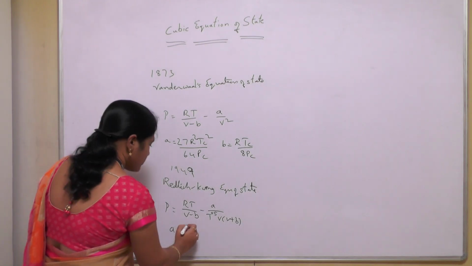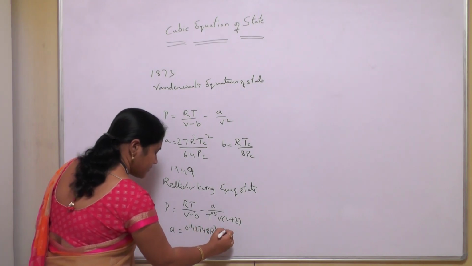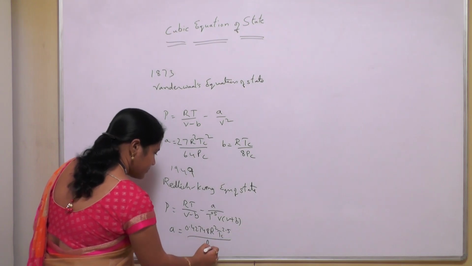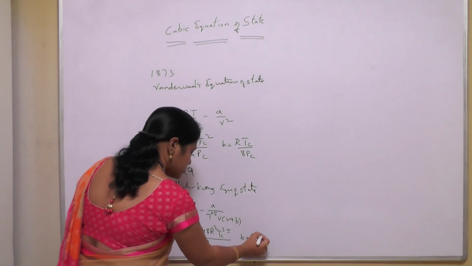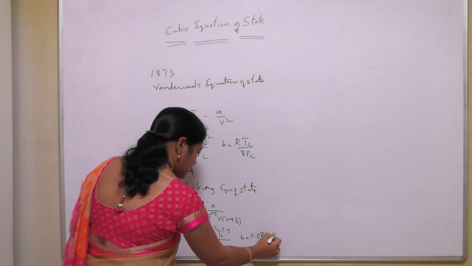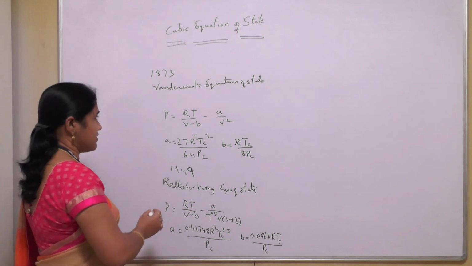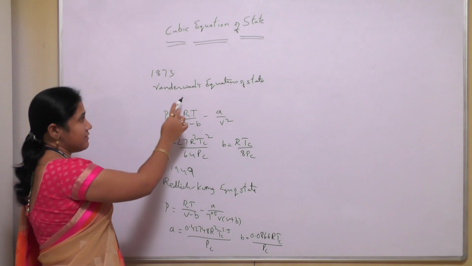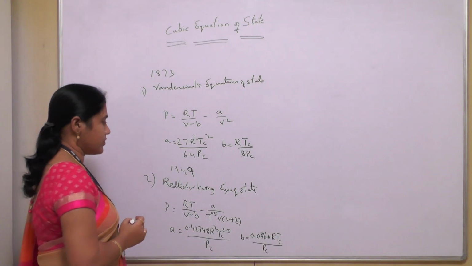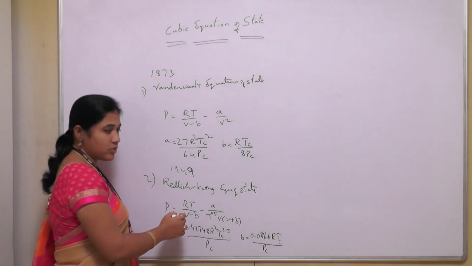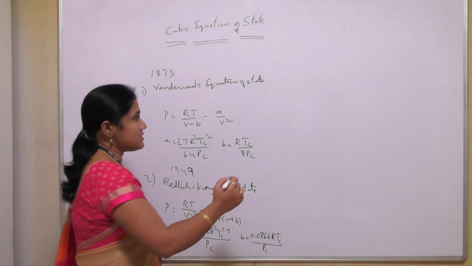So a equals 0.42748 R squared Tc to the power 2.5 by Pc, and b equals 0.0866 RTc by Pc. So the first cubic equation of state is the Van der Waals equation of state, and in 1949 Redlich and Kwong proposed another equation of state that gives more accurate results than the Van der Waals equation, and later in 1976